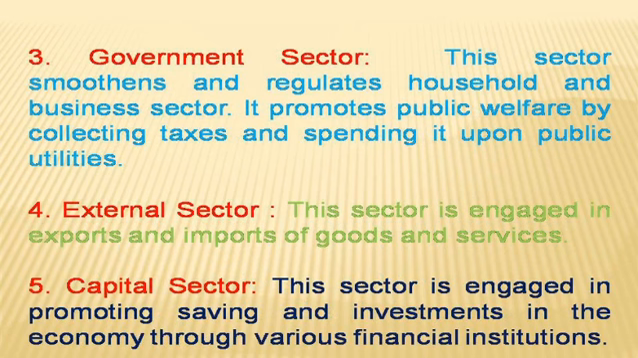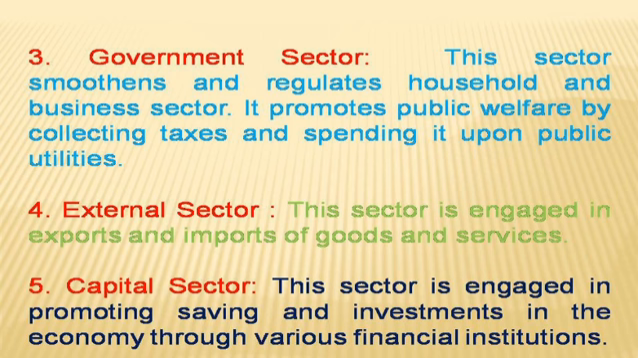Number 3, government sector. This sector smoothens and regulates household and business sector. So government sector is that sector which smoothens and regulates household and business sector. Government sector promotes public welfare by collecting taxes and spending it upon public utilities. Their purpose is to increase the public welfare by spending on public utilities.